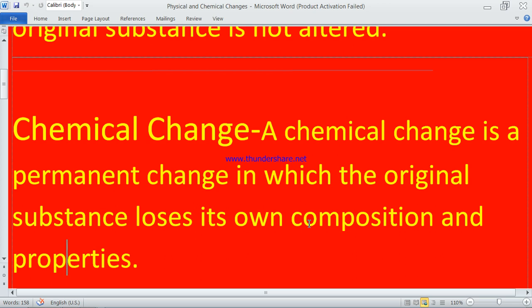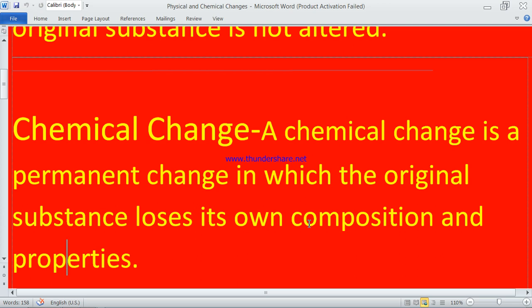The water will not become salty or sweet. But if it is a chemical change, there will be a change of properties, like burned wood: we cannot bring back wood from burnt ashes and black remains. So burning of wood is a chemical change.